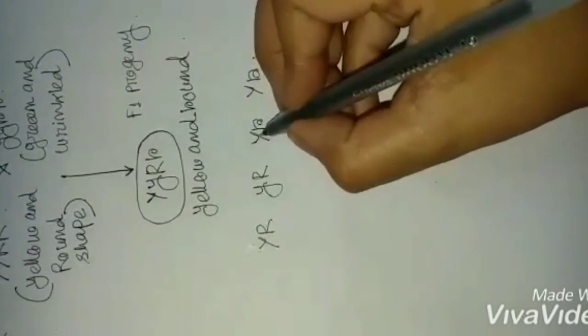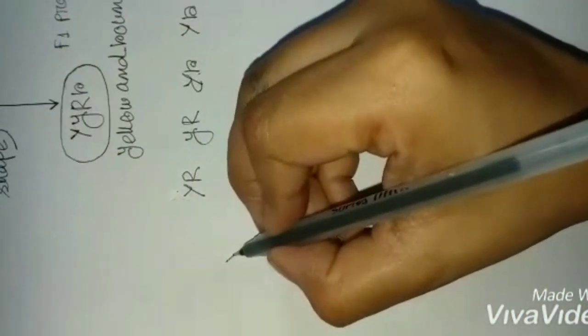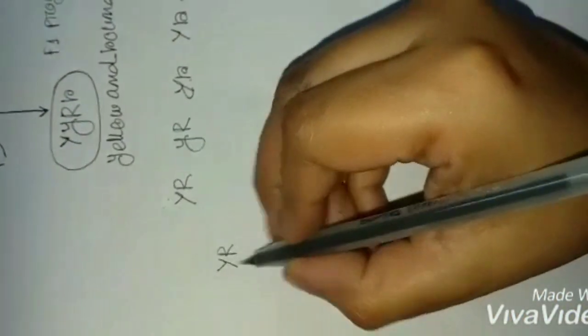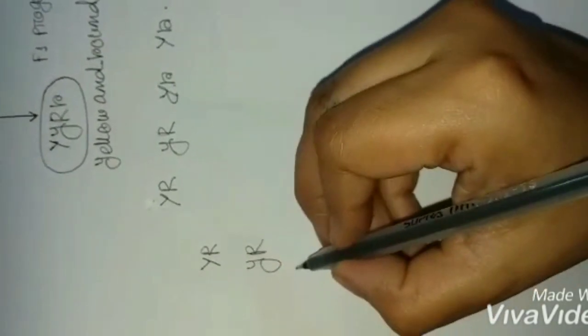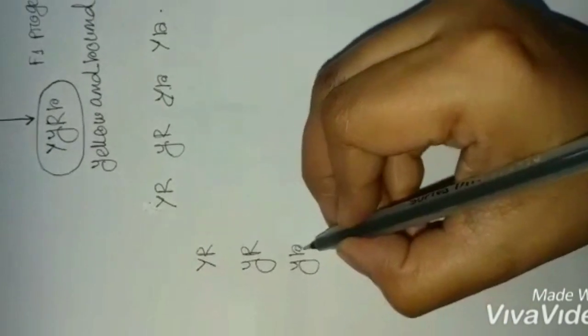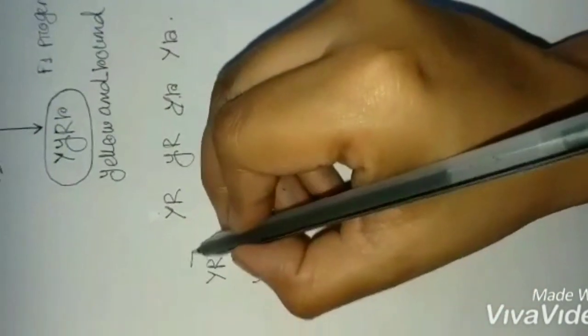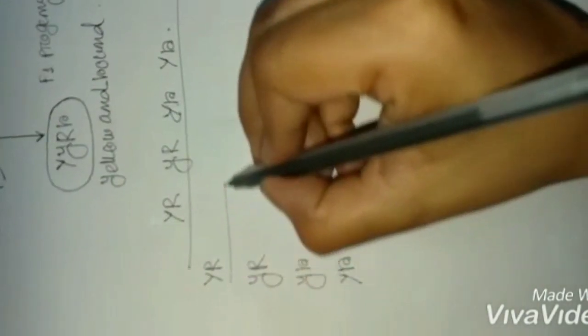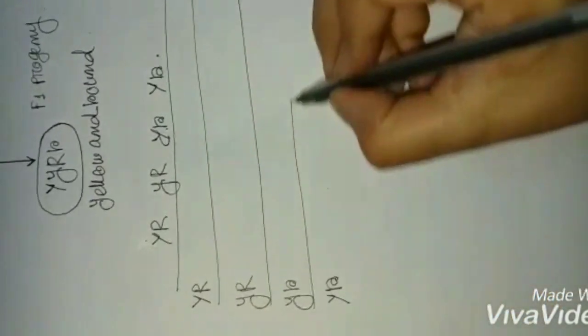Okay, and here will also be the same gametes, capital Y, capital R, small y, capital R, small y, small r, and capital Y, small r. Okay, so we have to do the Punnett square for this.